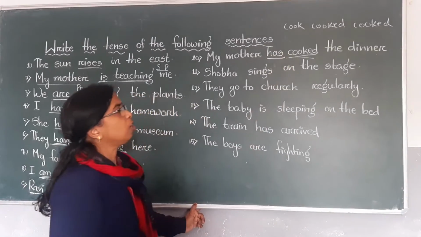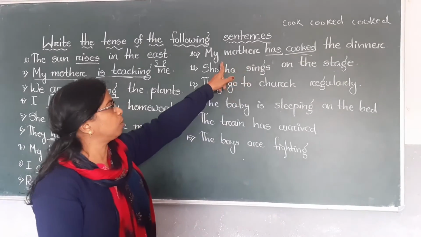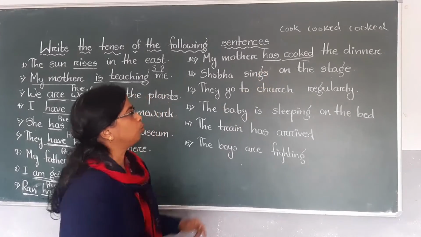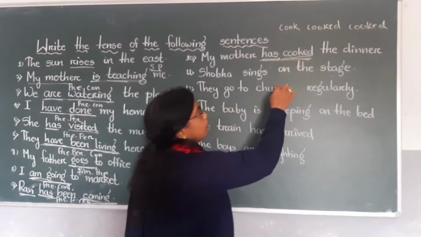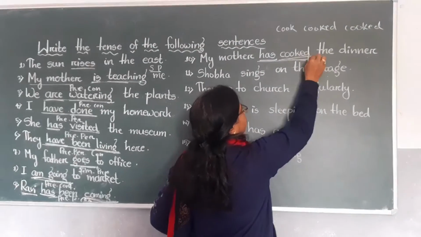So, what is the helping verb here? Has. My mother has cooked. Here has is used for my mother. My mother is singular, so you have to write has. Has cooked: has or have plus verb 3. What will you write here? Present perfect.